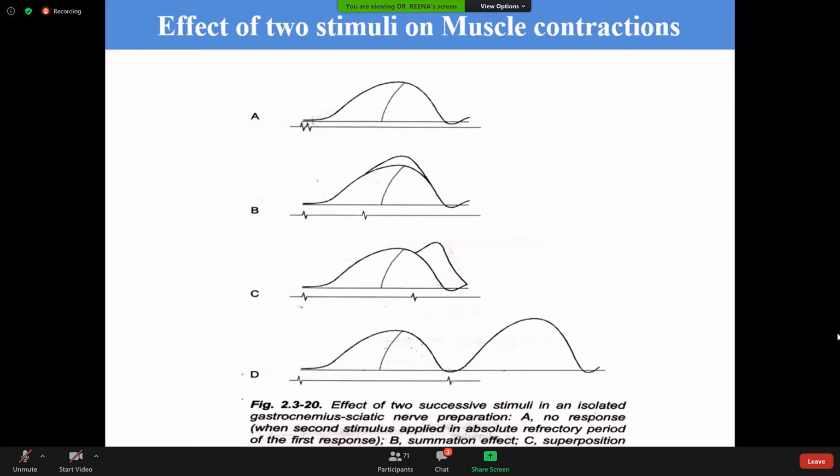It is an effect due to force of contraction, due to which the second contraction is of greater force, because the first contraction will be beneficial for the second contraction. Okay, and what causes the beneficial effect?